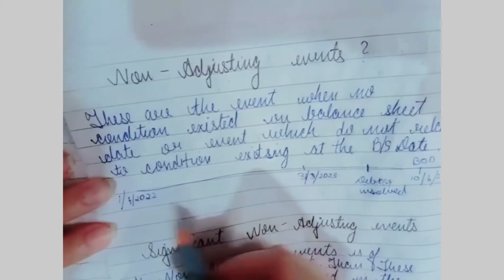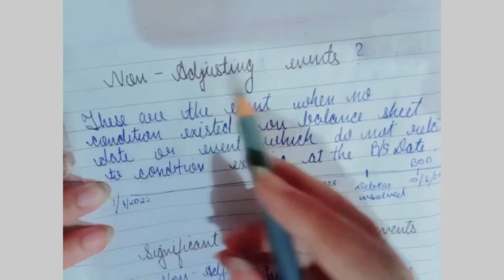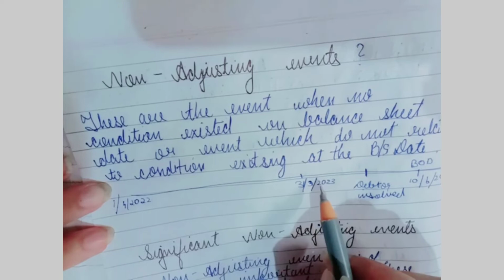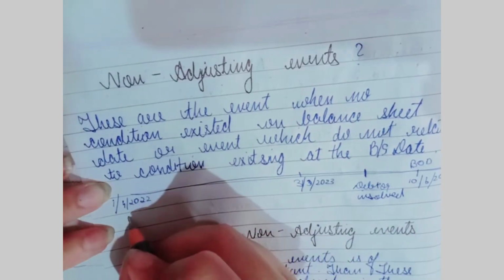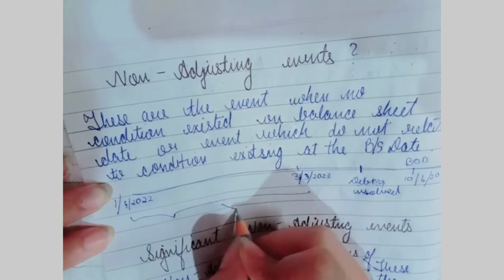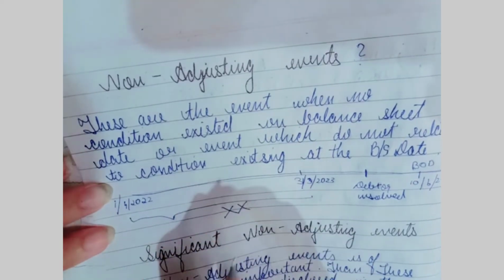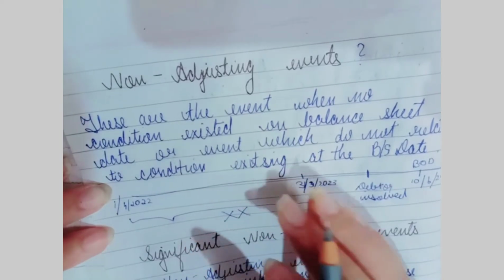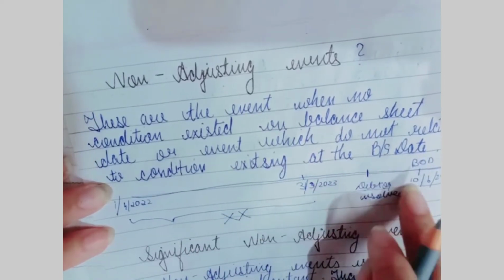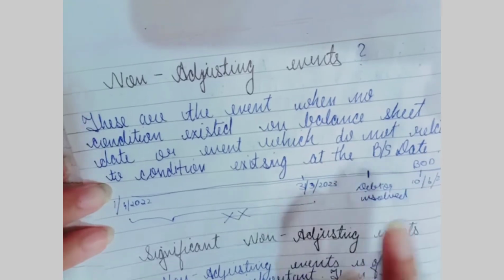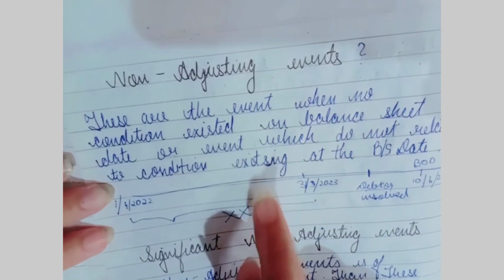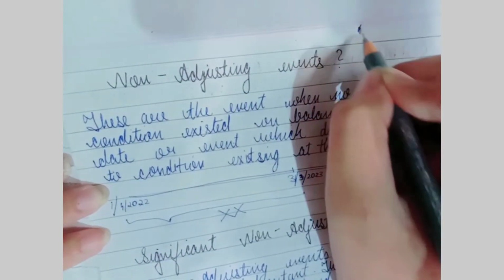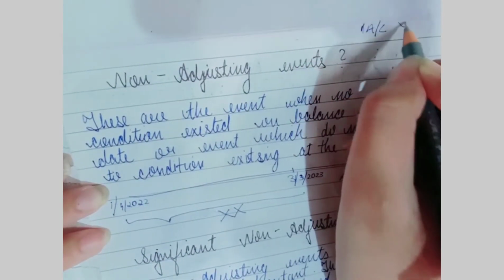Now this situation is a non-adjusting event because in the year 1/4/2022 to 31st March 2023 there is no such condition which existed. That means there is nothing which gave us the hint that the debtor will become insolvent in the coming days, so this event will be considered a non-adjusting event, and assets and liabilities should not be adjusted.